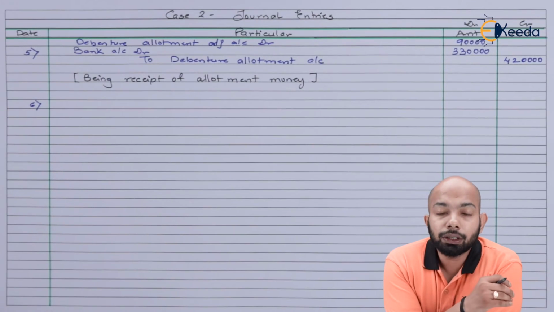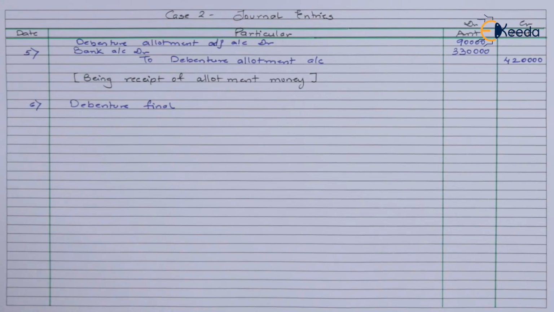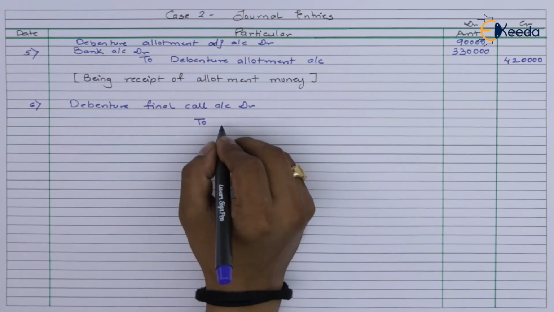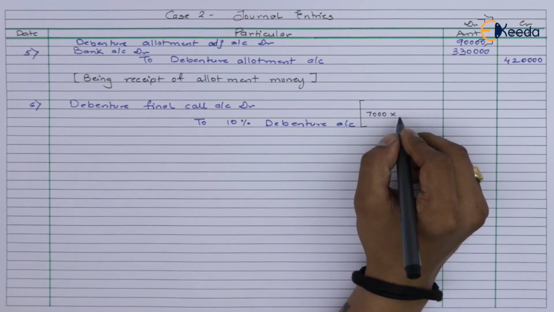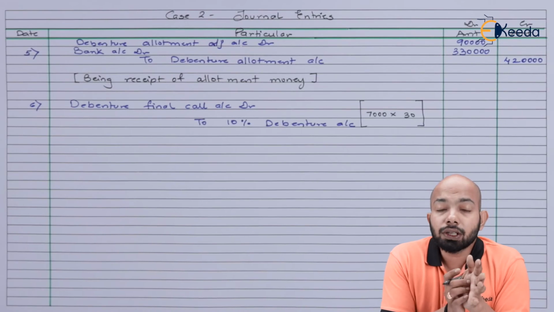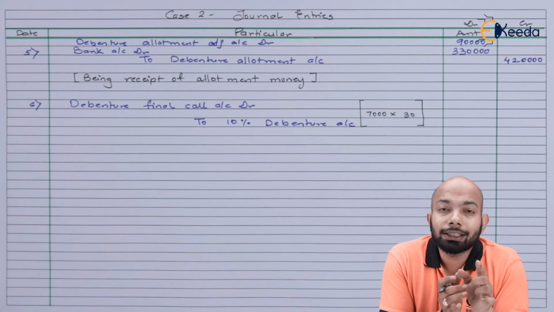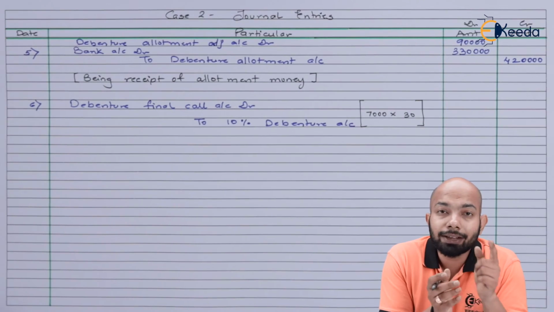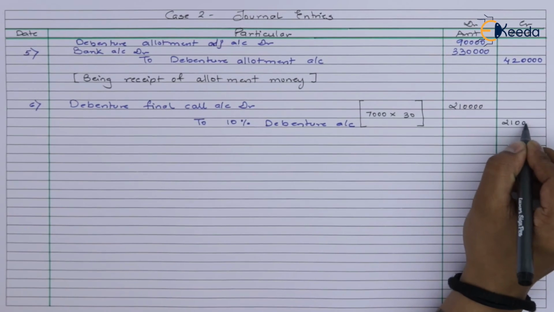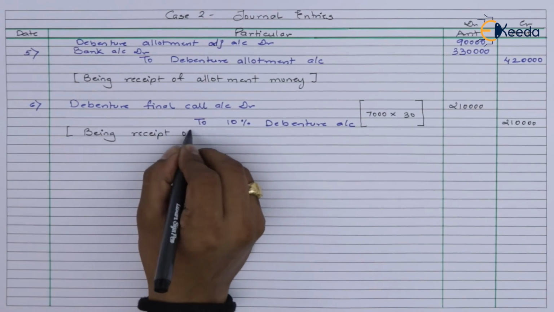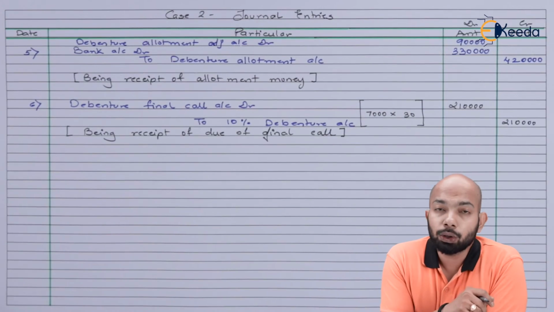Now, the next part will refer to final call due. On the final call, we're supposed to expect 30 rupees per share. So the due amount will be 7,000 debentures multiplied by 30. The narration has also been mentioned.